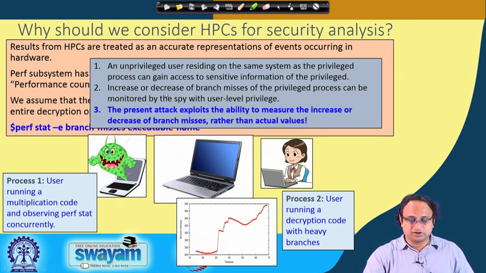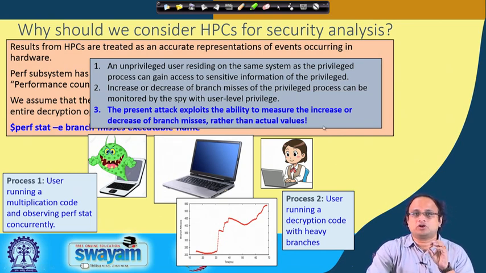So the main point is that the increase or decrease of branch misses of the privileged process can be monitored by the spy, and the present attack exploits the ability to measure the increase or decrease of branch misses rather than actual values. Note that in the plot we showed in context to correlation, one thing to keep in mind is that we are not predicting the actual branch misses, but the relative branch misses, whether they are increasing, decreasing, or remaining constant. So what is more important is the monotonicity of the graph, rather than the actual value of the branch misses.